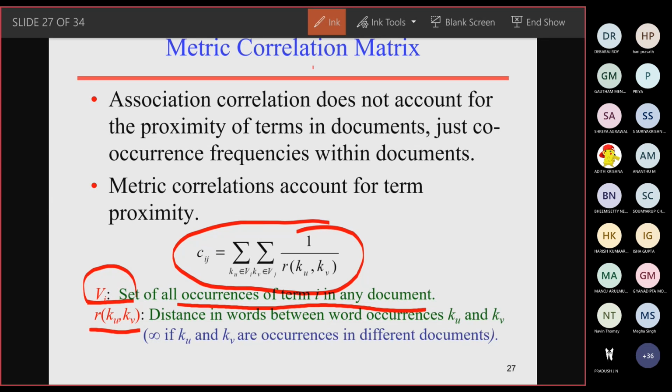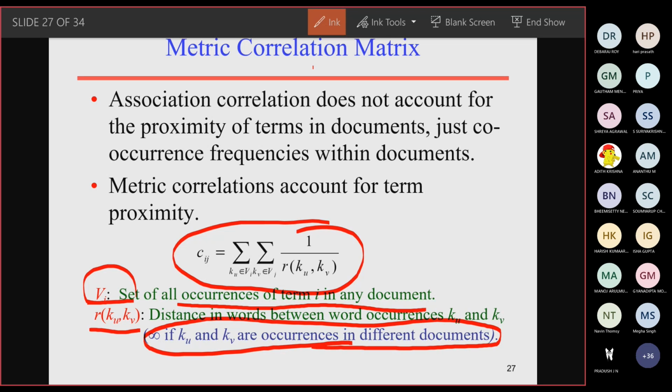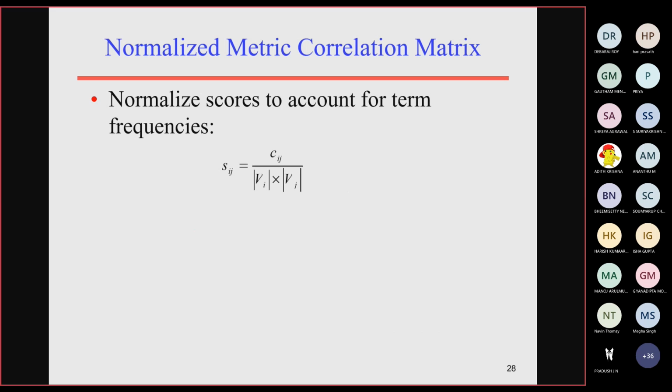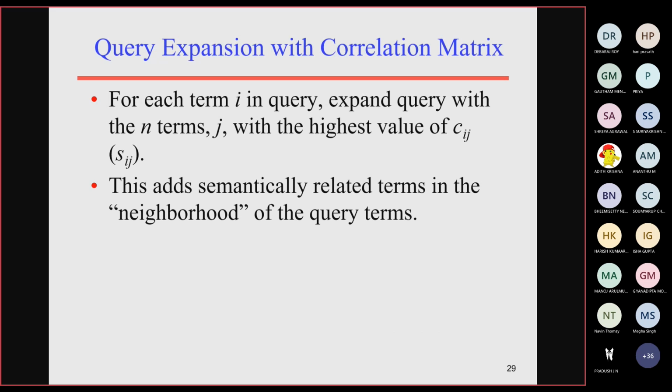See, over here in different documents, what are all the occurrences between these terms? For the given document, I don't have Apple and iPhone. But when I go for some global analysis, where Apple and iPhone have a high correlation in the distance between these words, they are very closely associated with each other. This metric correlation matrix will help us to do that. In the same way, you can normalize this correlation matrix between 0 and 1.